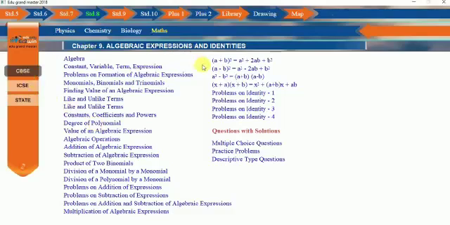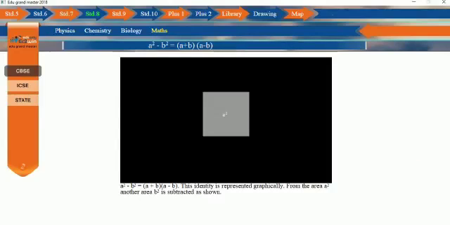Now let's analyze how exactly this formula is formed and what is the practical application of this formula. a square minus b square equals a plus b into a minus b. This identity is represented graphically from the area a square. Another area b square is subtracted as shown.